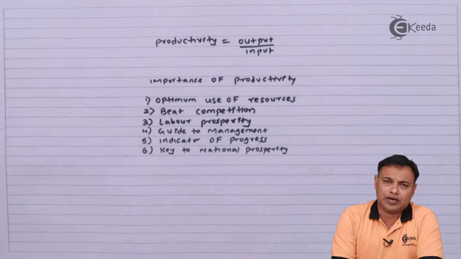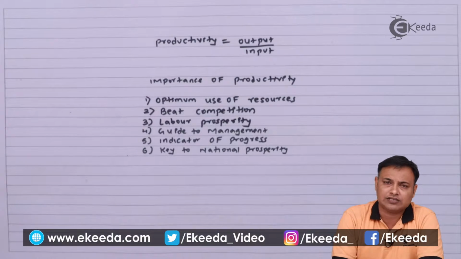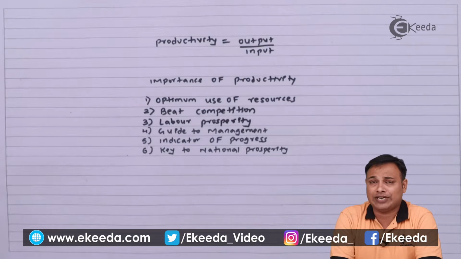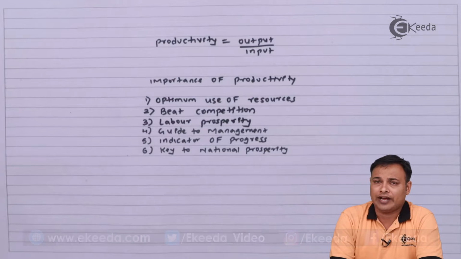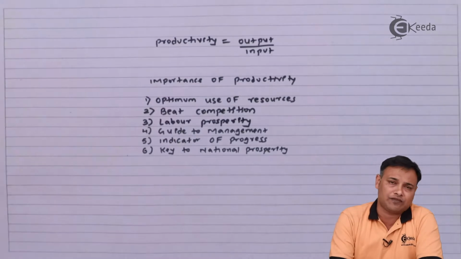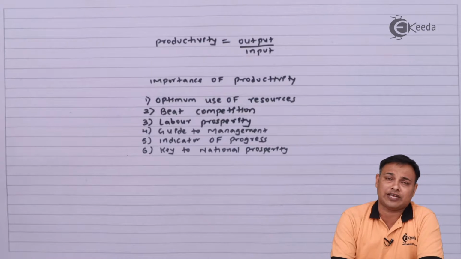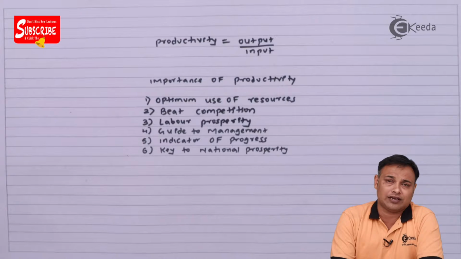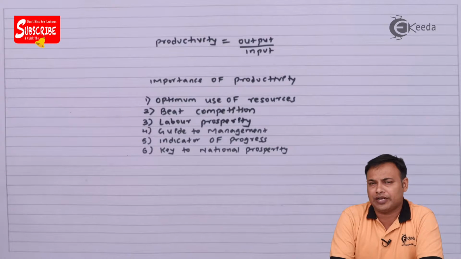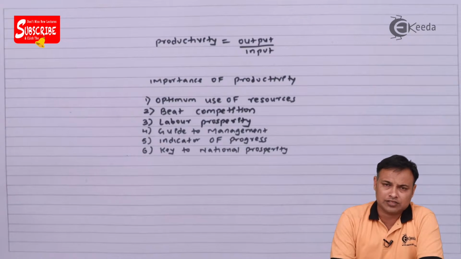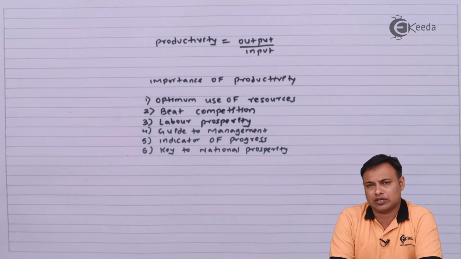Countries like Japan, Germany, France, America, they have developed over the years. Even a small country like Israel has a very high productivity, even though they are not water sufficient, since they are very much advanced in agriculture. All this has led to higher prosperity and growth, and this is largely because of better productivity.